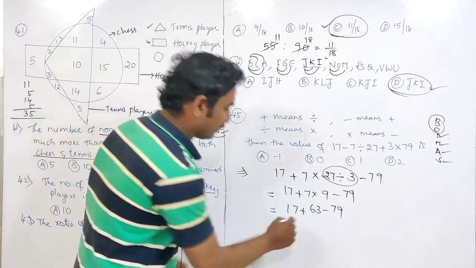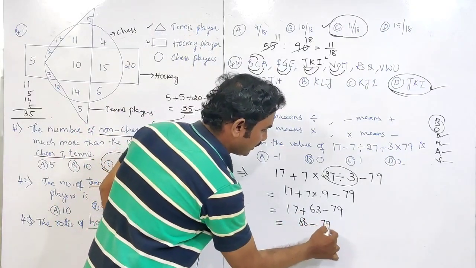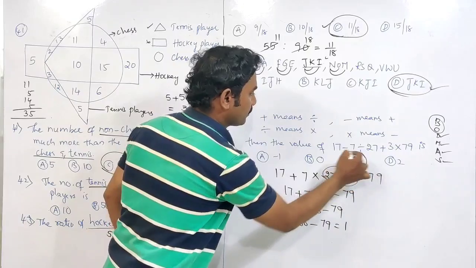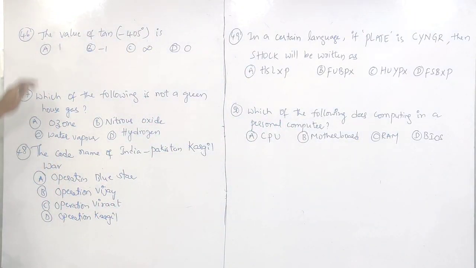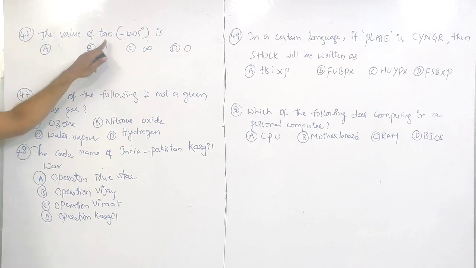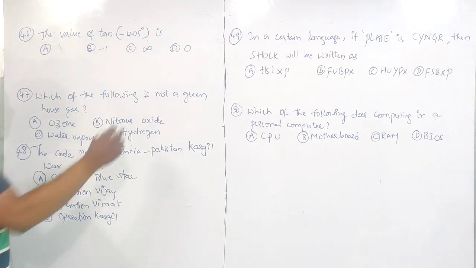63, 70, 80. 80 minus 79 is 1. So option C is right. The next question is from trigonometry. 46th one. The value of tan minus 405 degrees.